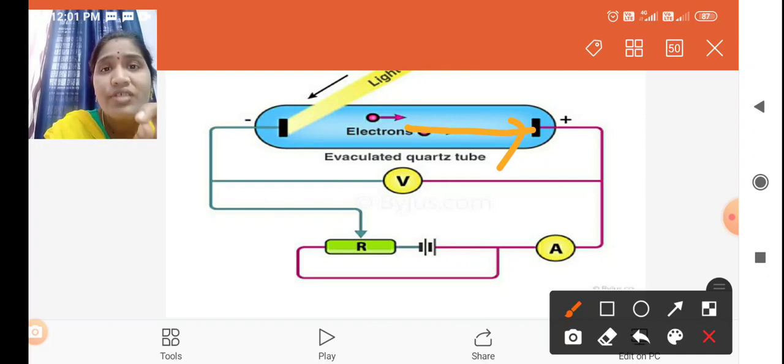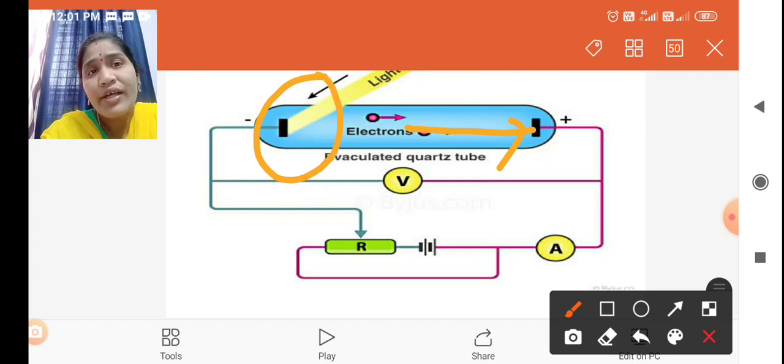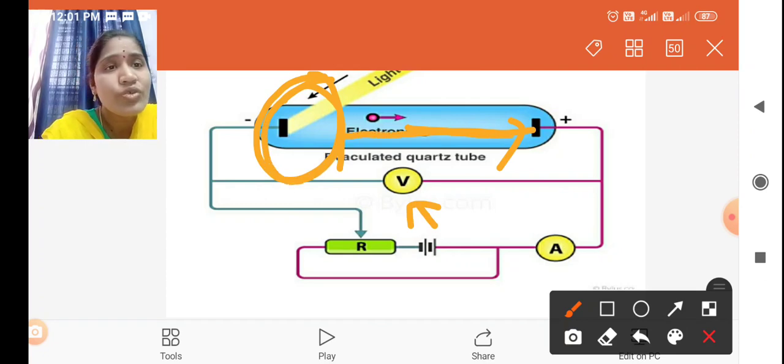That means as long as the total electrons come outside from this metal plate. So when we are increasing the positive potential, the flow of photocurrent also increases, as long as the maximum electrons reach this anode.